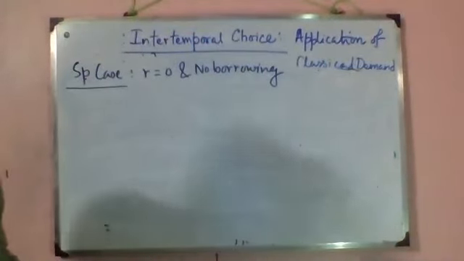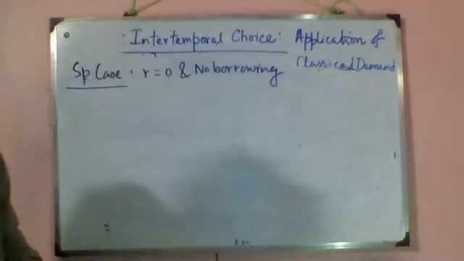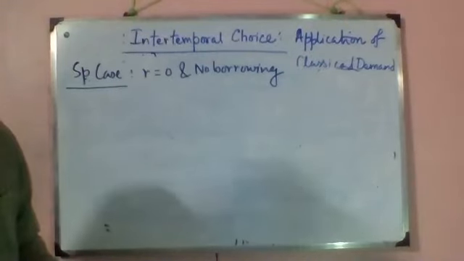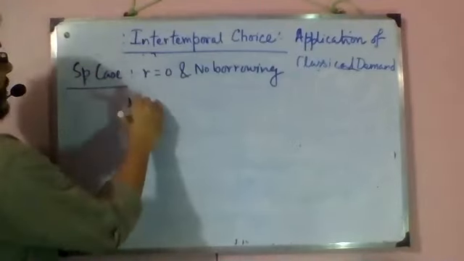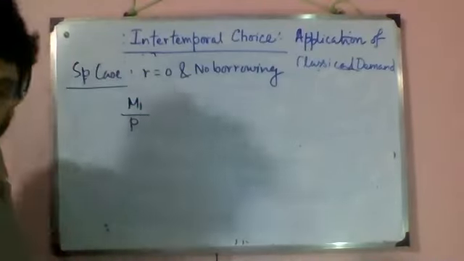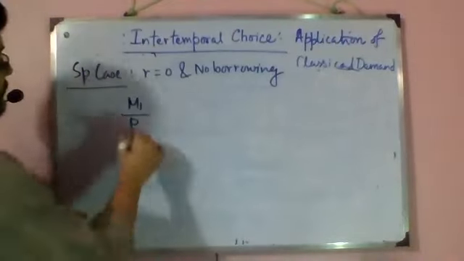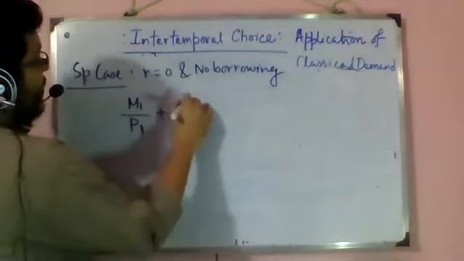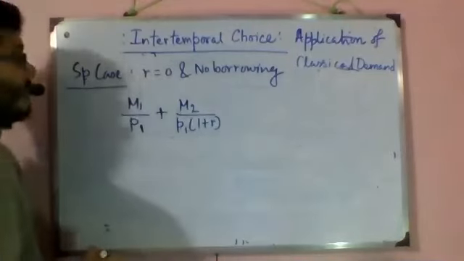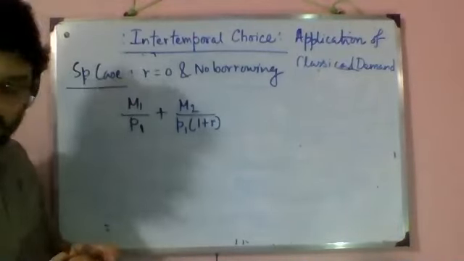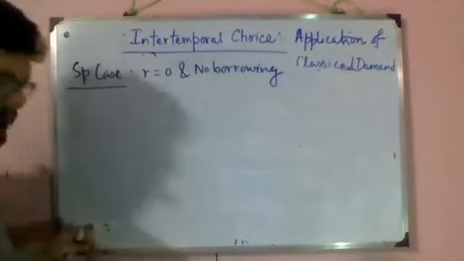Instead of writing M1 by P1 plus M2 by P1 into 1 plus R, we will have no R. Okay, let's erase it and directly go to the budget line.